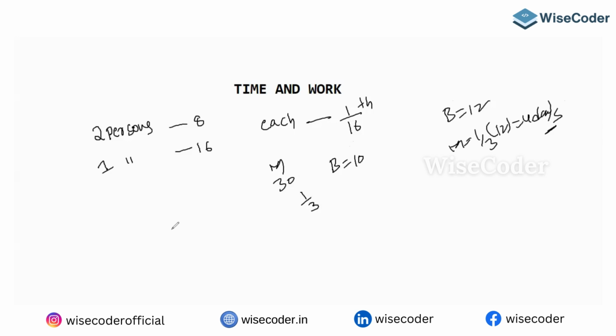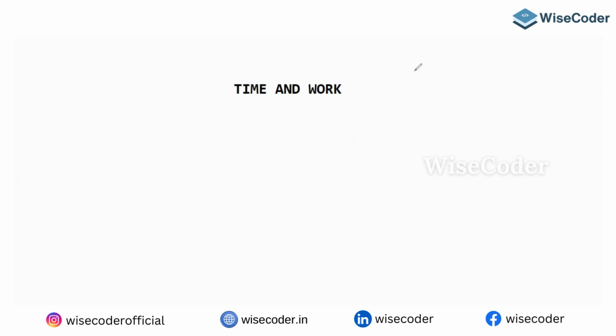This particular method, the 1 by 10th, 1 by 12th, we call the unitary method. In the unitary method, the time taken per unit work, or the number of persons required to complete unit work, or the work completed by a unit person in unit time, is first calculated.